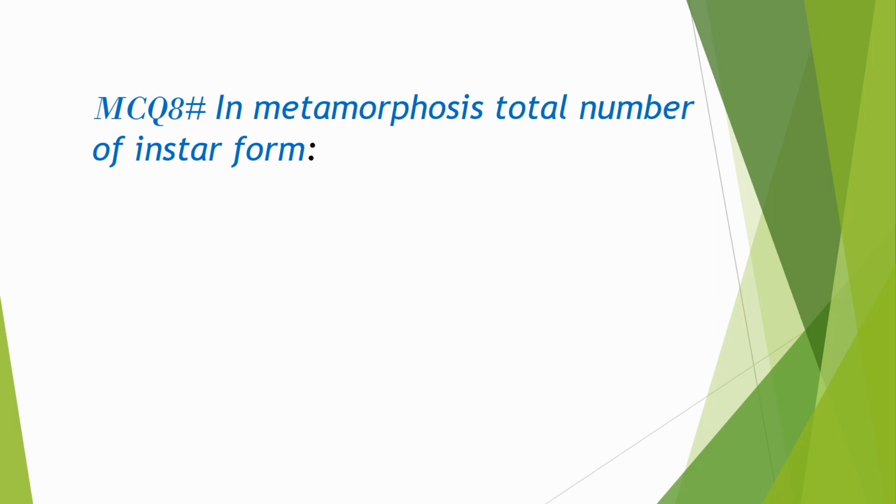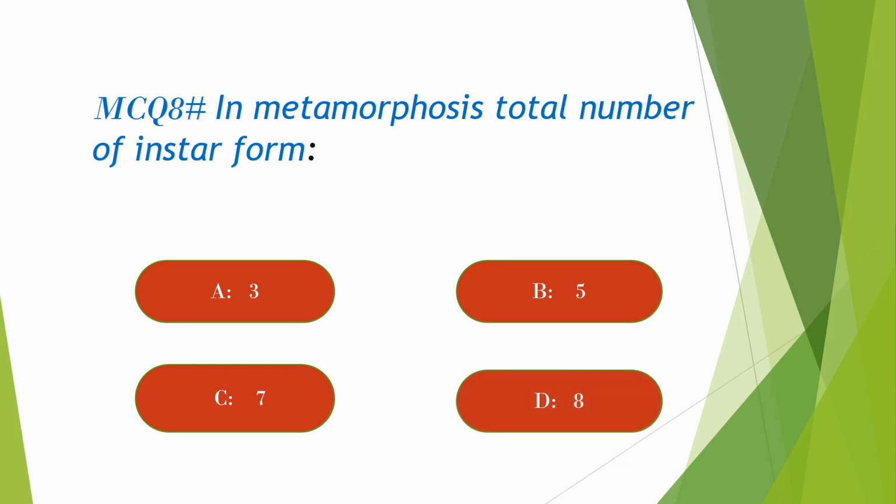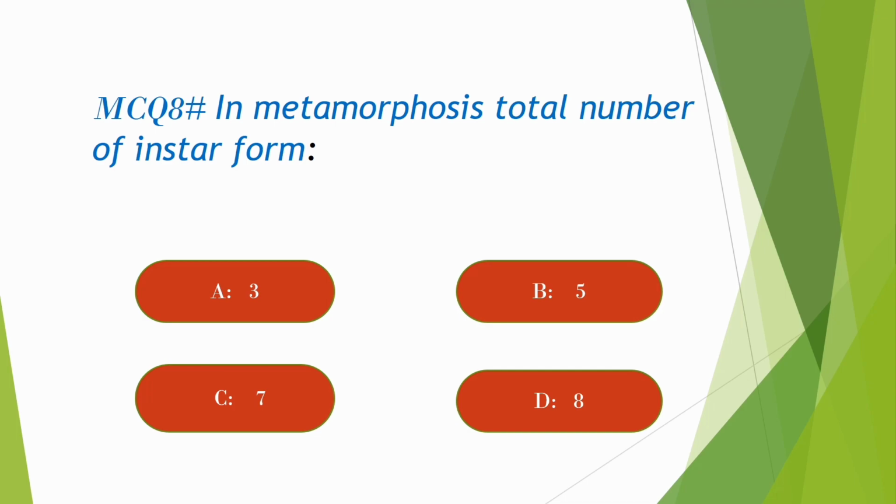MCQ 8. In metamorphosis, total number of instar forms is option A. 3, B. 5, C. 7, D. 8. Correct option is B. 5.